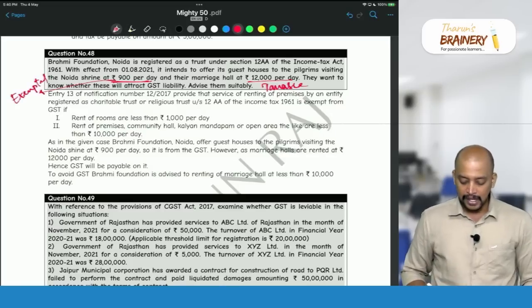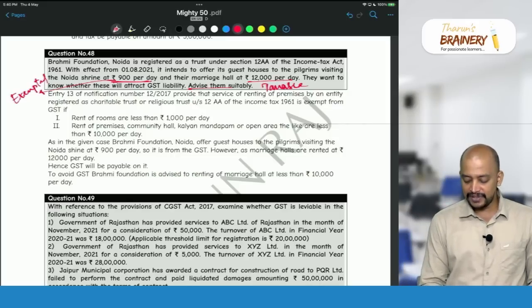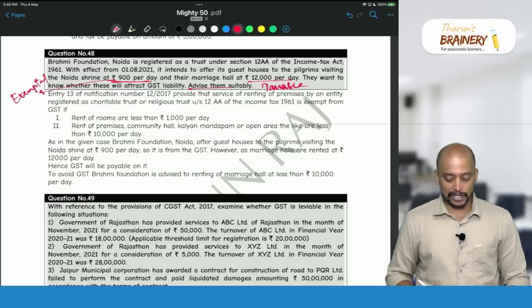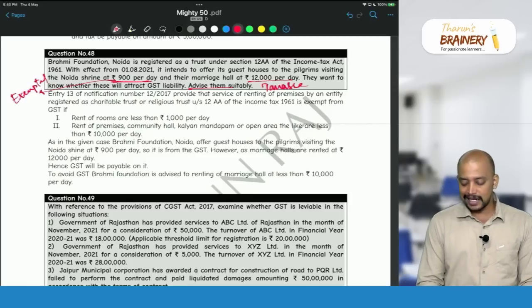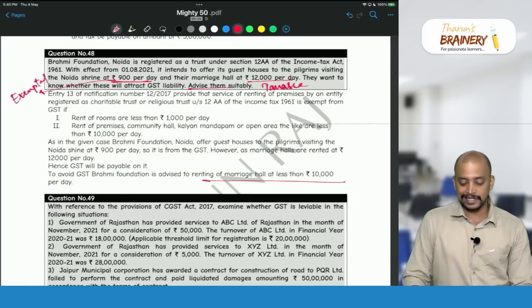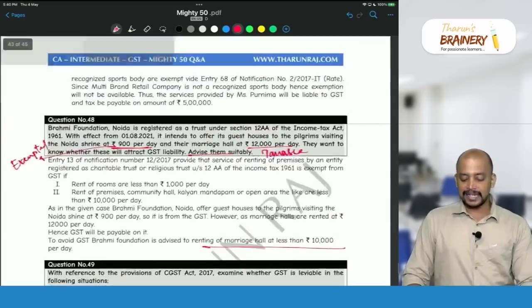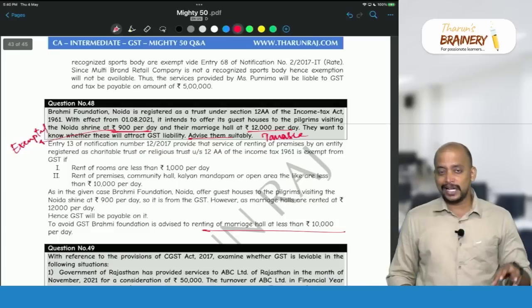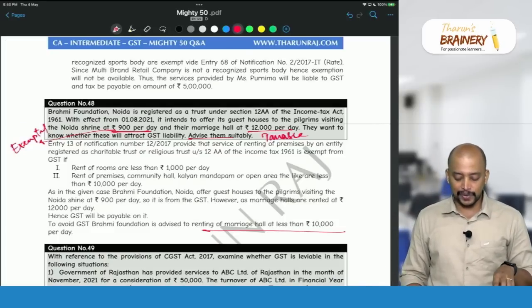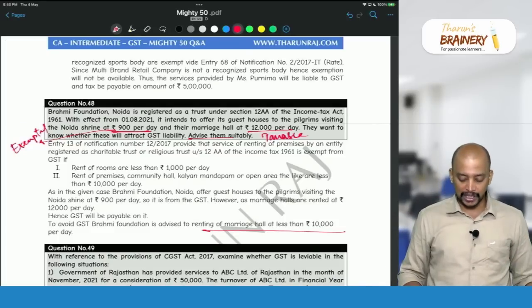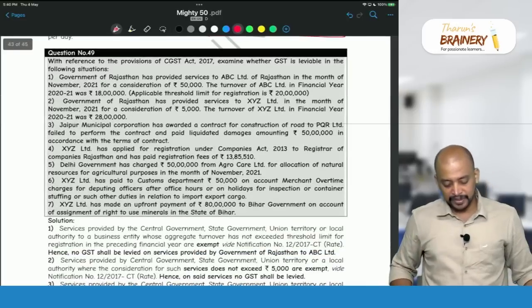Now, advise them suitably. If they are charging rent for the marriage hall of less than 10,000 rupees per day, then they are not required to pay any GST. But this exemption is applicable to whom? Only to a religious place registered as a trust under section 12AA. So for them only. Next, question number 49.